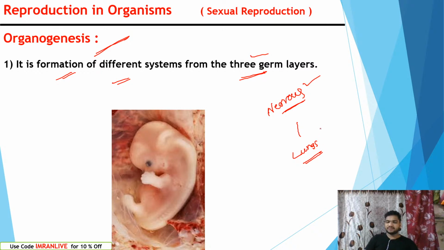That is the reason, in early delivery, in the 7th month or 8th month, if any baby is delivered from the mother, there we can see improper development of lungs. So respiratory problems can arise in that kind of babies. That is the reason: the lungs develop in the final stage in the embryo.